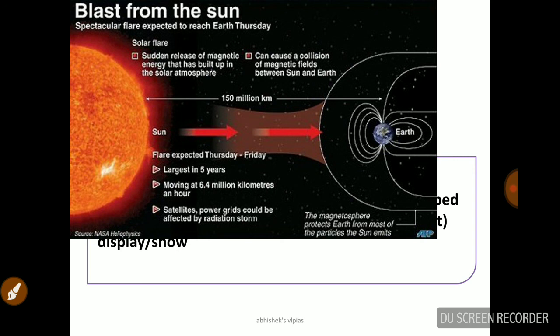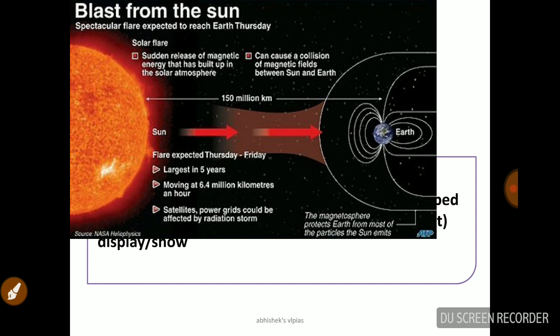Sun's flares are a sudden release of the magnetic energy that has built up in the solar atmosphere. So what is the solar atmosphere? Solar atmosphere is equal to corona and chromosphere, and these kinds of flares can cause a collision of the magnetic field between the sun and the earth. You can see it is 150 million kilometers away, and the flare was expected Thursday or Friday. Definitely these flares consist of charged particles. It will affect the magnetosphere of earth, and also satellites, radio, the power grid, etc.